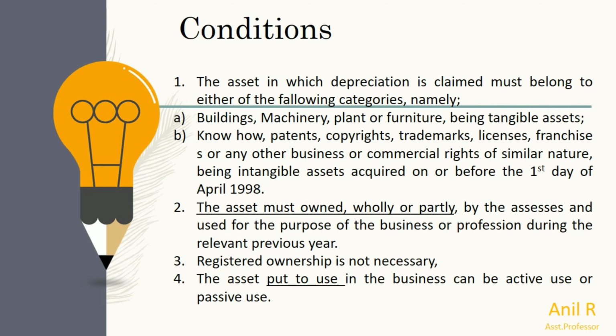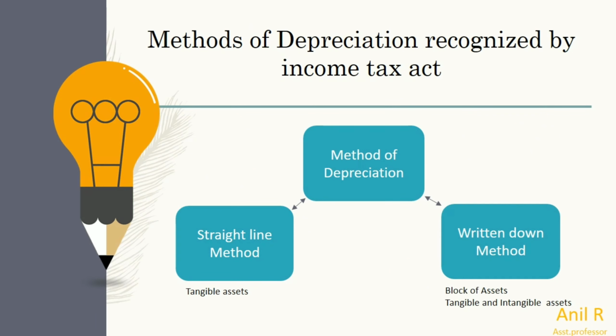So these are the conditions. Now we have the methods of depreciation recognized under the Income Tax Act. We have two methods of depreciation: one, the straight line method, and second, the written down method. Normally when it comes to assets, we have different types: fixed assets, current assets, tangible, intangible, and fictitious assets.